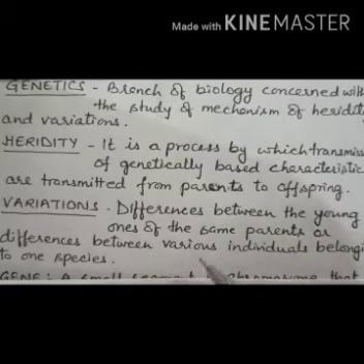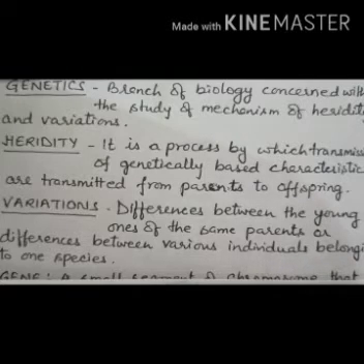Now just listen. All of you know that whenever a child is born, the family members usually start comparing the child's appearance with whom he or she is resembling, whether the father or mother, right? These resemblances are because the child carries characters from parents.